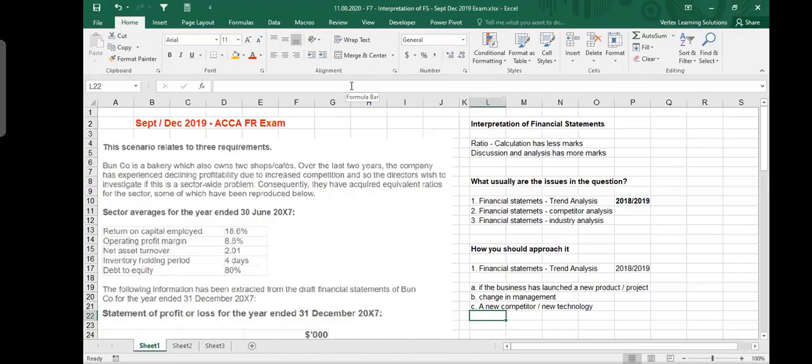There may be some other situations as well, and I will write them down as more things come to my mind, but these are generally the things from one year to another year. This year we either started a new product, or we changed the management, or a new technology has come in, maybe a new competitor has come in, or maybe there is an overall change in the external business environment.